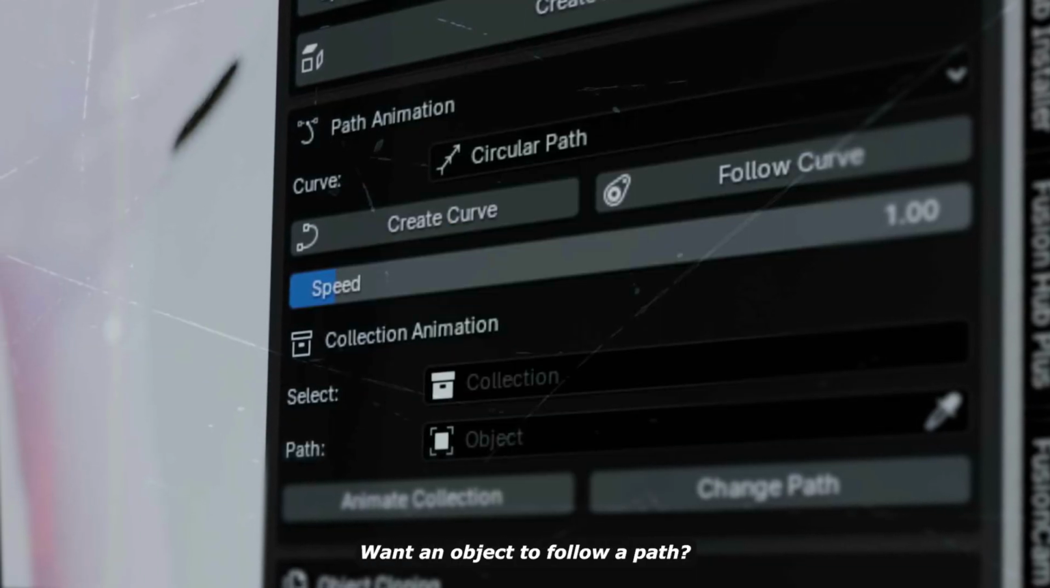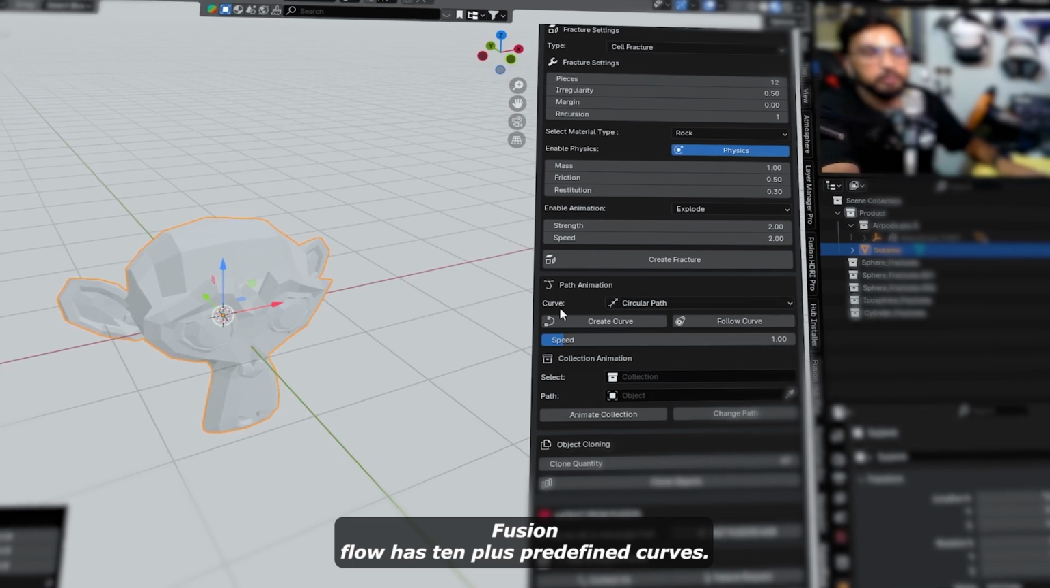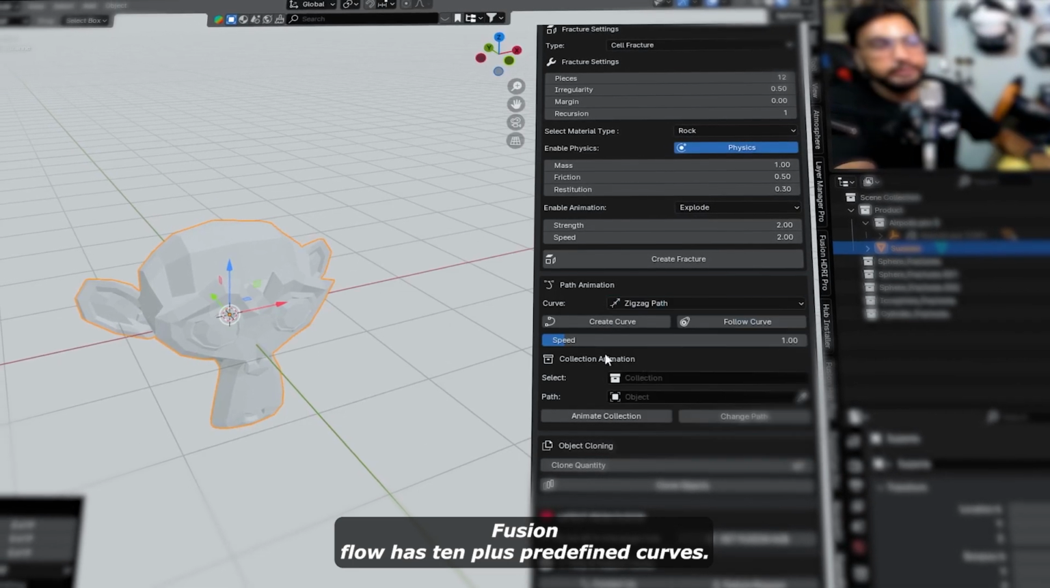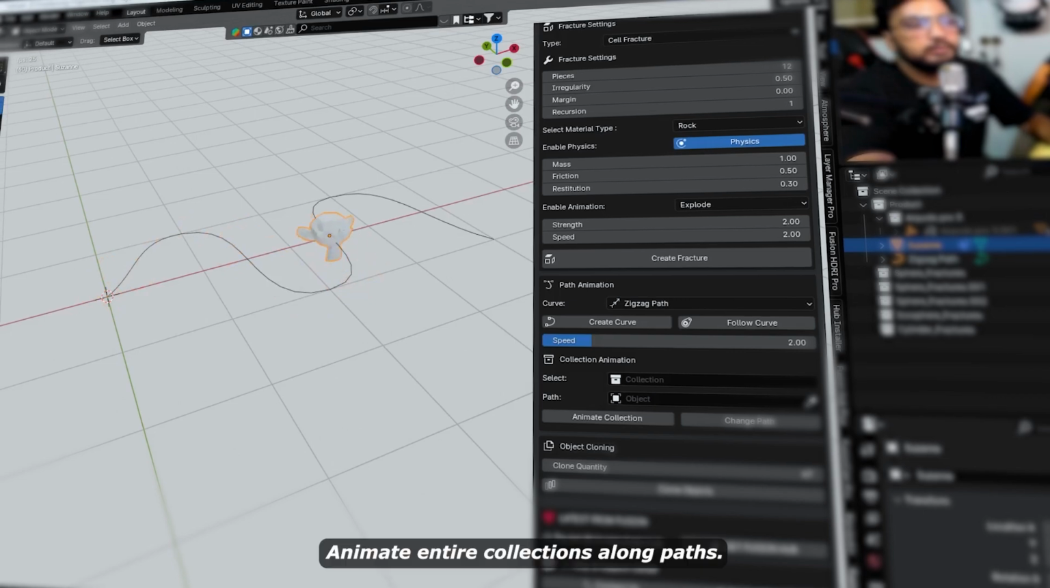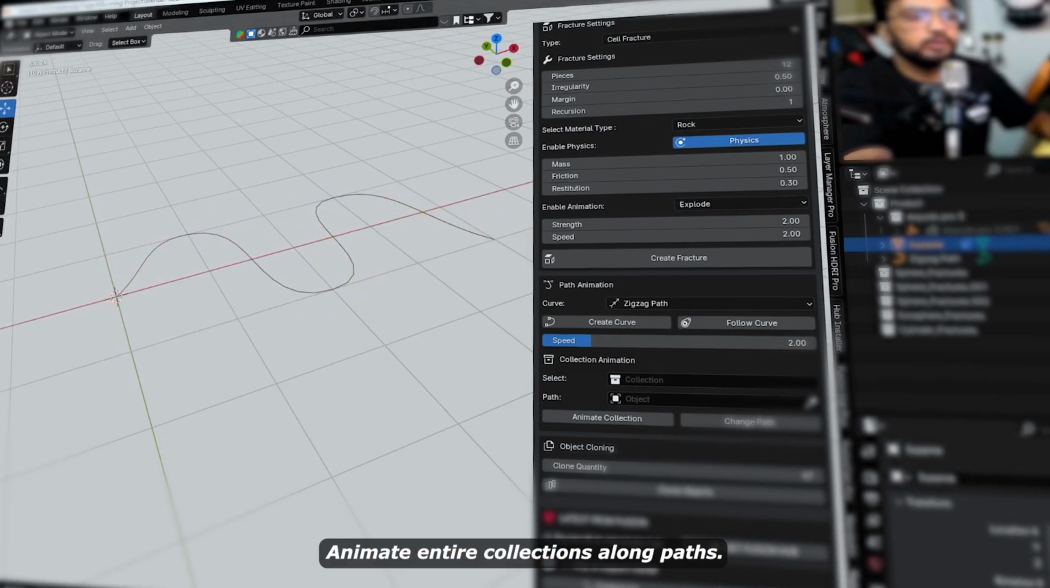Follow predefined curves. Want an object to follow a path? FusionFlow has 10+ predefined curves. Just pick one and hit Follow Path. Animate entire collections along paths.